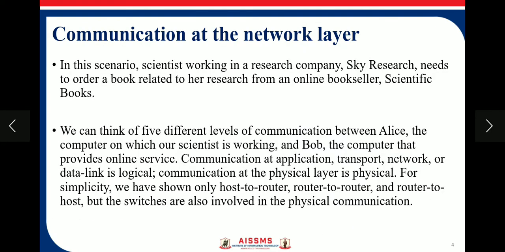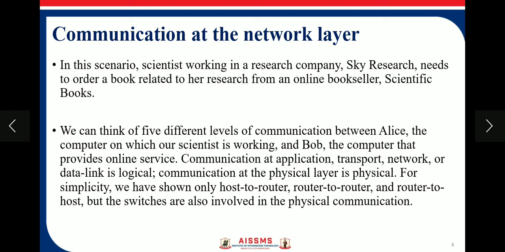Communications at the network layer. In this scenario, scientists working in the research company Sky Research need to order a book related to their research from the online bookstore. We think of five different levels of communication between Alice, the computer on which our scientist is working, and Bob, the computer that provides the online services.